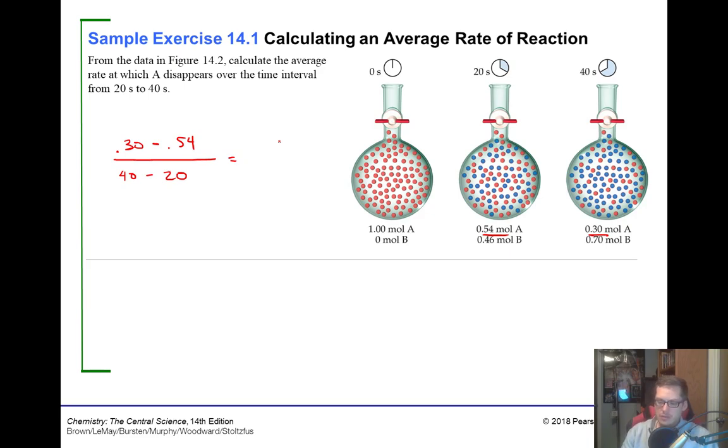So we get 0.3 minus 0.54 divided by 20, and so we get negative 0.012. And what would our units be here? Well, it would be moles of A per second. Not too bad.